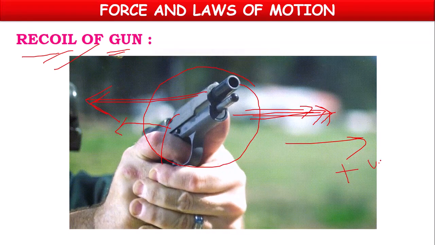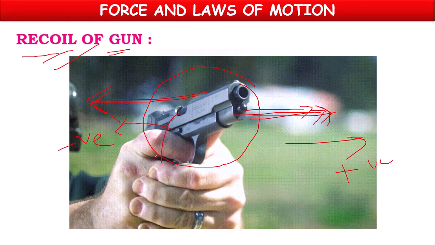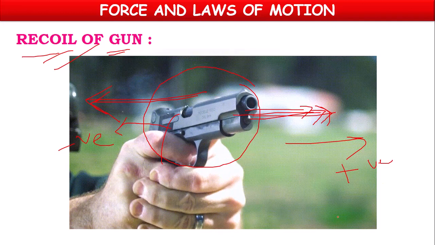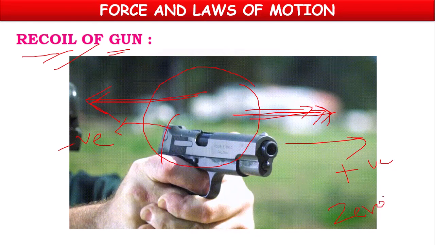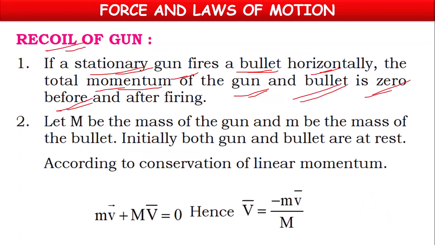One will be positive, another will be negative. Both will cancel one another. Again, the total value will become zero. So before firing and after firing, total momentum is zero. Means total momentum does not change.